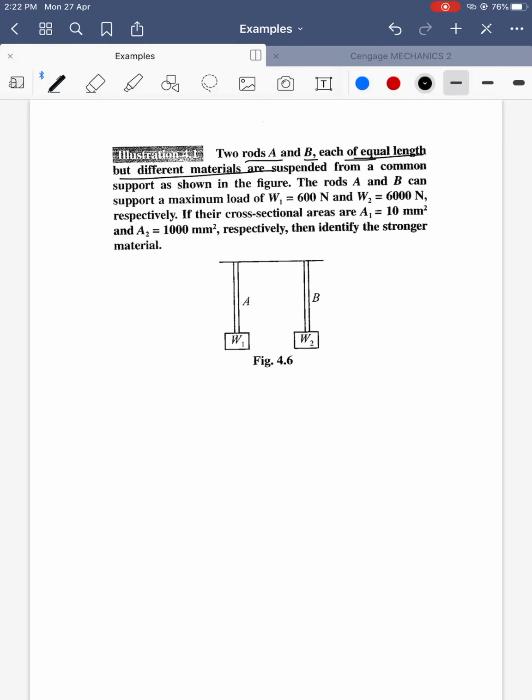Rods of different materials are suspended from a common support as shown in the figure. Rods A and B support maximum loads W1, which is equal to 600 Newton, and W2, which is 6000 Newton. Their cross-section areas are A1 equal to 10 millimeter square and A2 equal to 1000 millimeter square respectively.